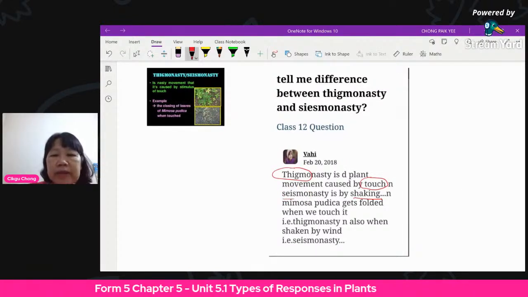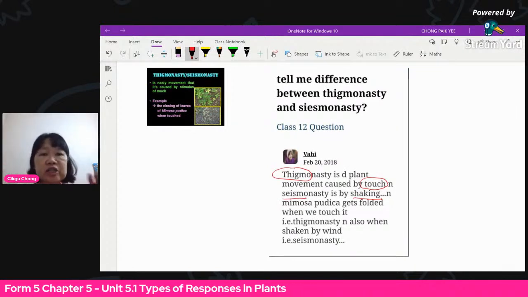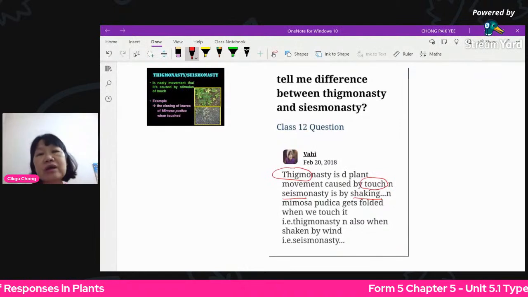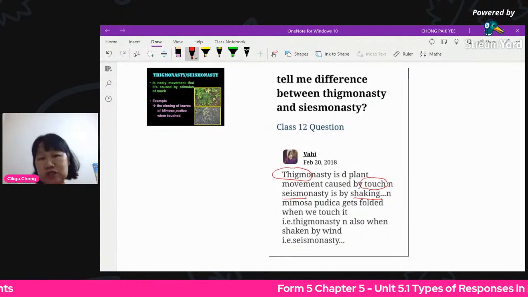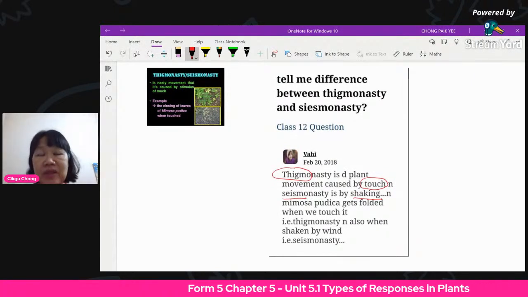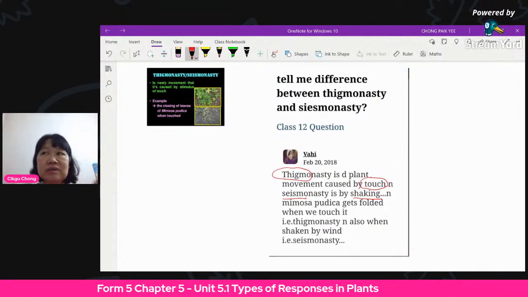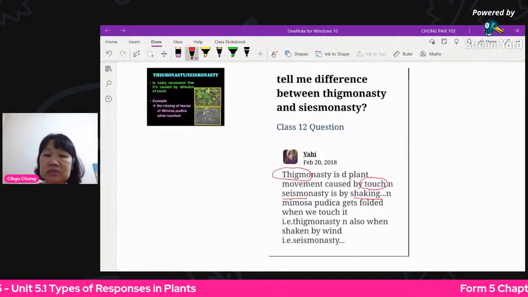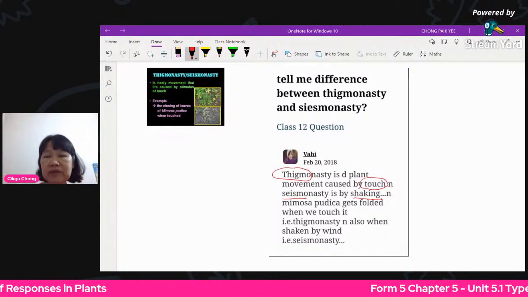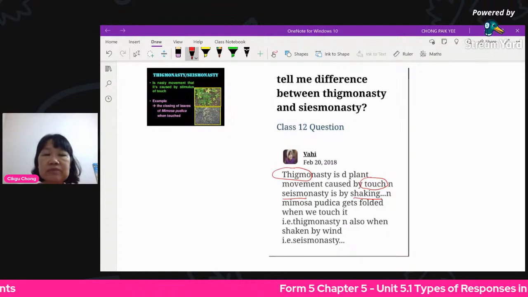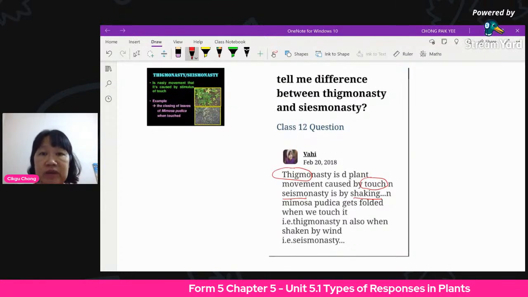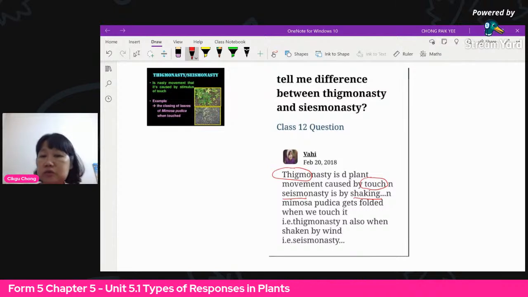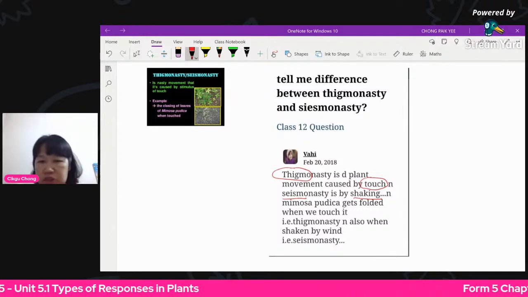You see, when a Mimosa pudica is touched by a human, then maybe you call it thigmonasty, right? When the wind blows, the wind is not human, right? When the wind blows and the Mimosa pudica closes up the leaves, then you call it seismonasty because it's the wind, or maybe vibration. Something generates a vibration, and then the leaves vibrate. Then it's also called seismonasty. So actually, it's not much difference.